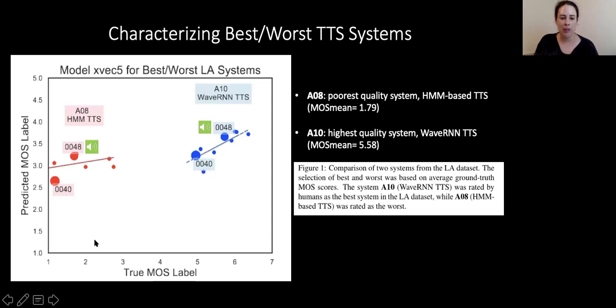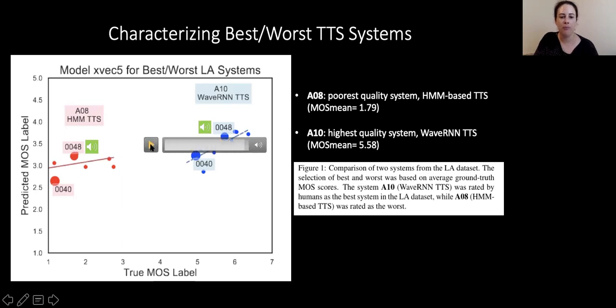What we see here in the plot is that while the true ground truth MOS label has quite a spread between 1 and 6.5, the values being predicted by our systems are in a very narrow band. So we have this range from about 2.5 to about 3.5. So it's a very narrow band.